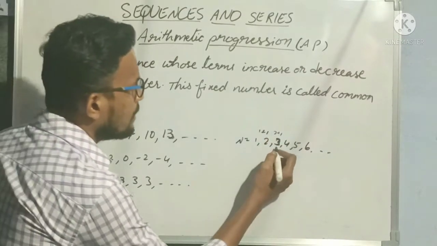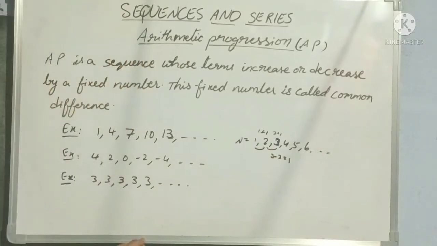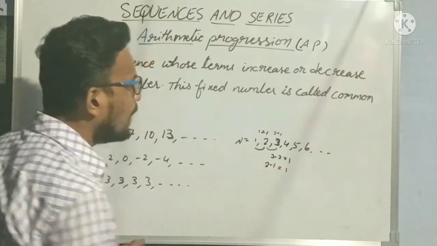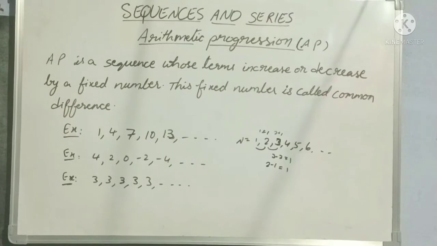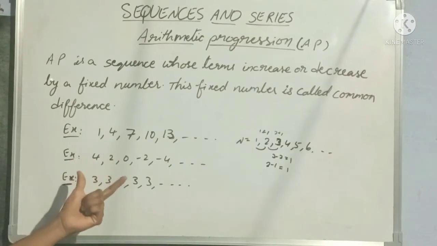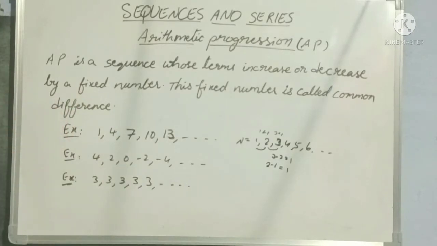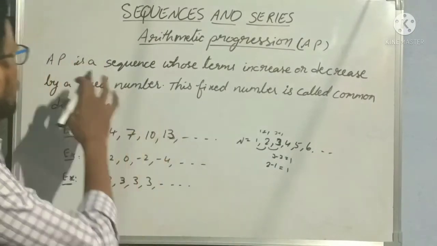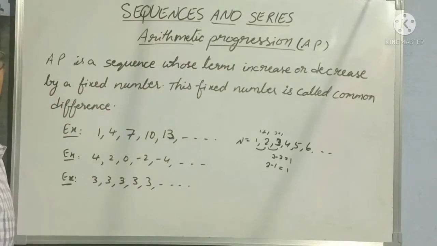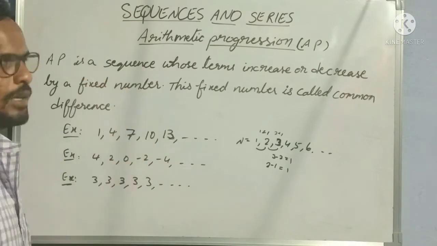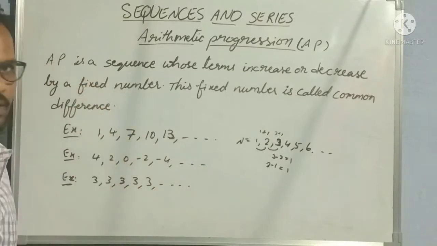Means the common difference: between two numbers, if we take, see here, 3 minus 2 is equal to 1, and 2 minus 1 is equal to 1. The difference between two numbers is the same. Such type of sequence of numbers is said to be in arithmetic progression. Clear? So, AP is nothing but arithmetic progression. Our arithmetic progression becomes a sequence when its terms increase or decrease by a fixed number.